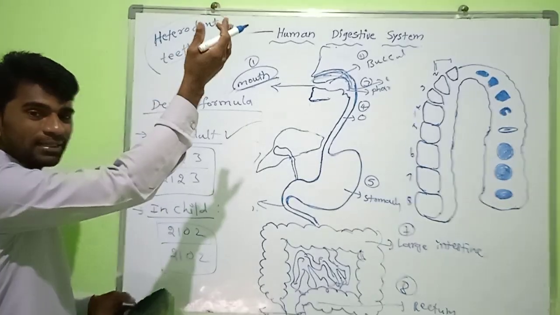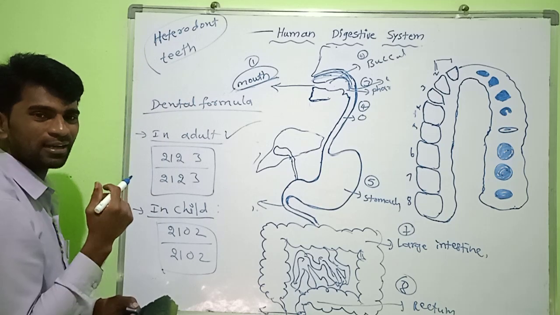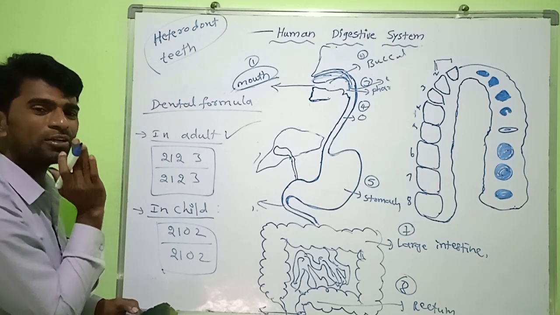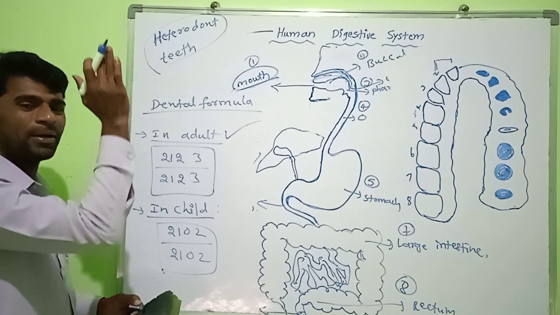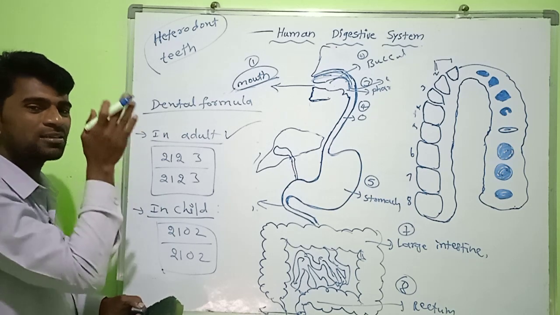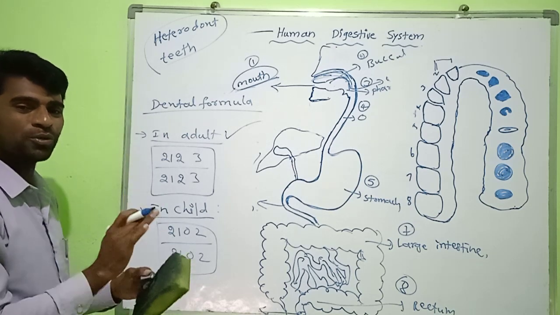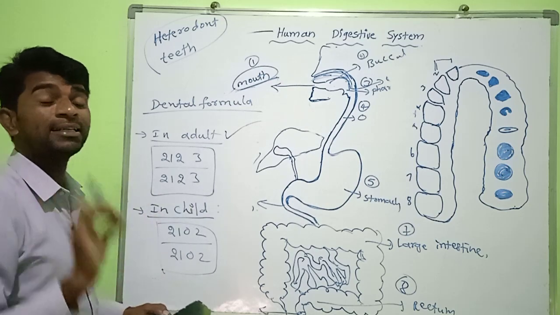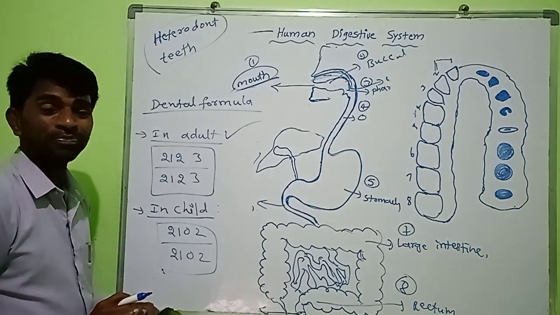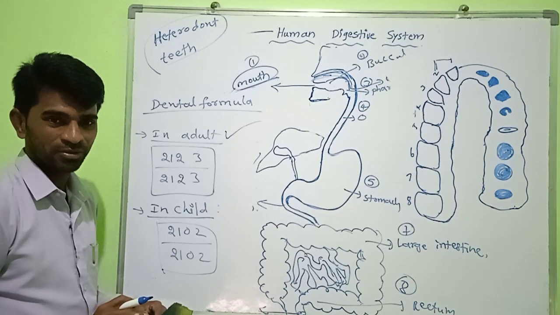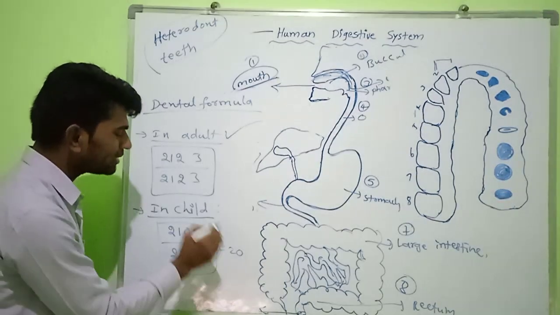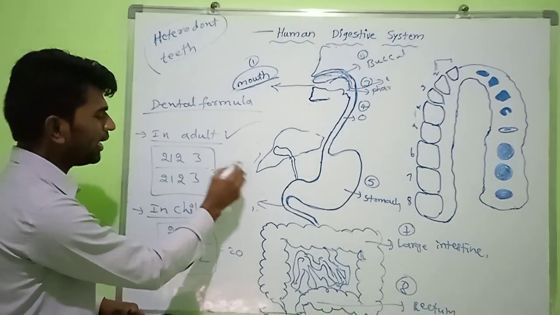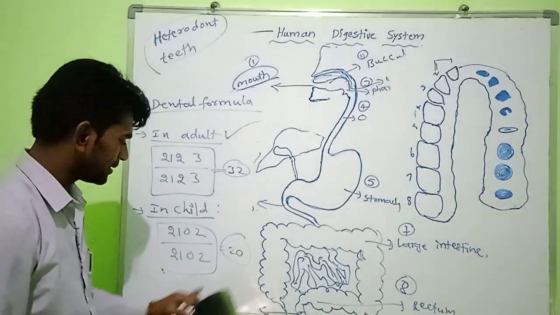Upper jaw contains 16, lower jaw contains 16. The lower jaw has 8 on this side and 8 on the other side, the upper jaw has 8 on this side and 8 on the other side. So a total of 32 teeth are present in adult human beings. But in a child, only 20 teeth are present.